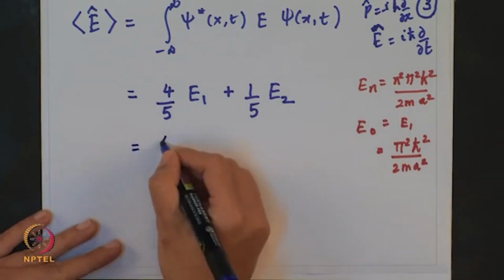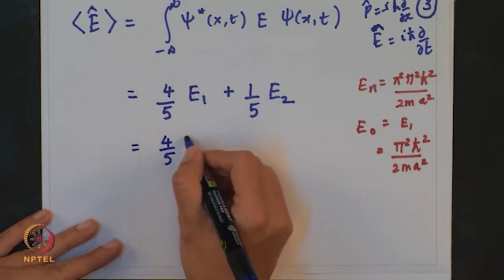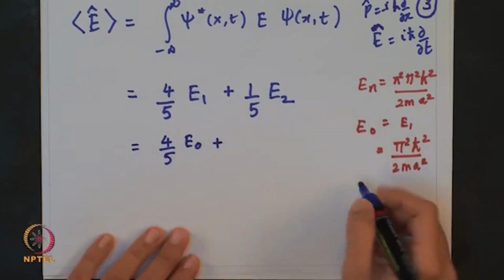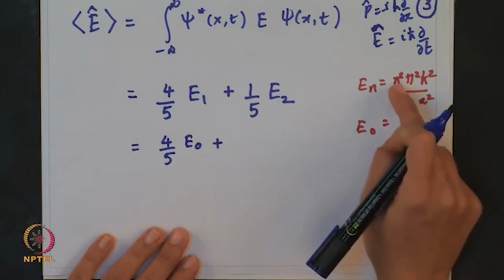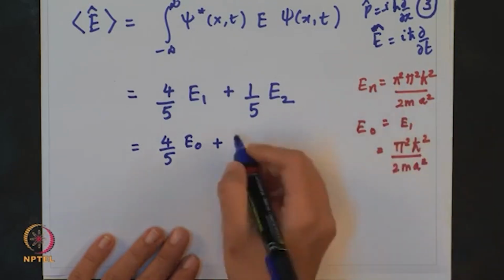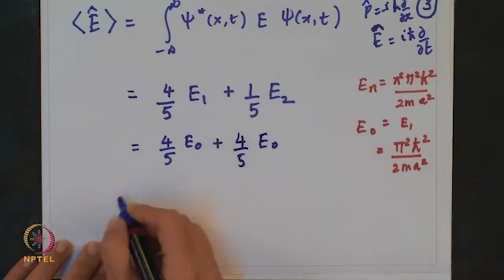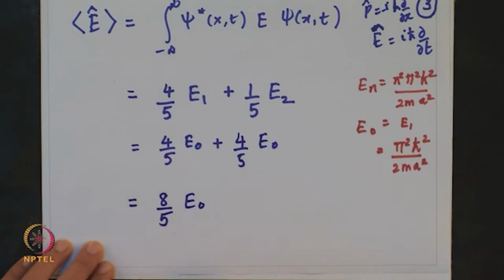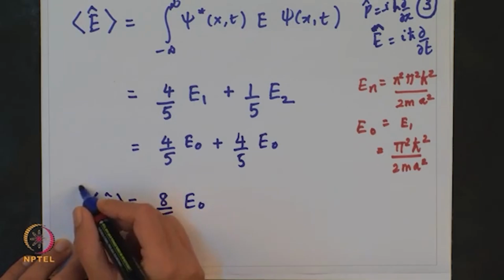Simply I can write this as 4 by 5 E1, I can write it as E naught plus, so here E1 is just E naught, E2 will be n square times E naught, which is nothing but 4 E naught. So in the end what I obtain is this.